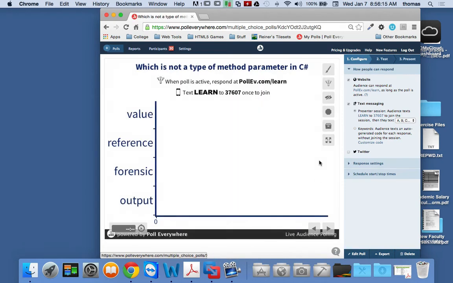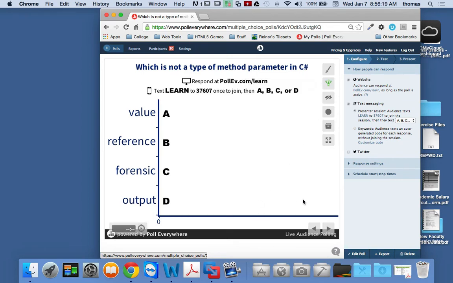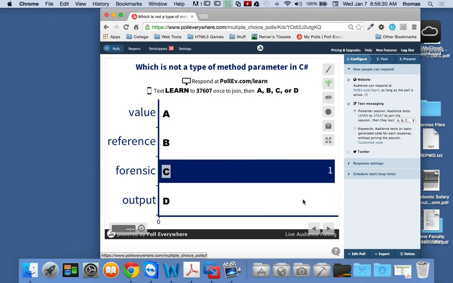All right, question B. I know there's another one. I'm going to put this one live. Which is not a type of method parameter in C#? A, value. If you don't know what these are, it's okay, it's a precursor for next week. B, reference. C, forensic, or D, output. Go ahead. Come on, this is a little brain teaser, guys. It gets you awake in the morning. Let's go.